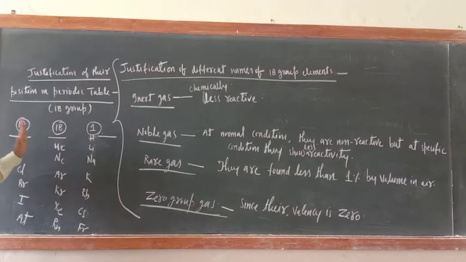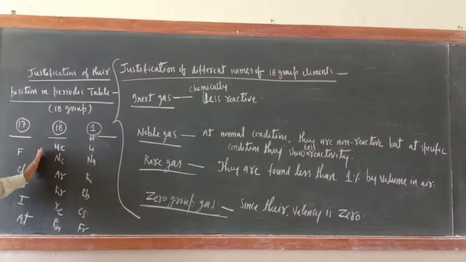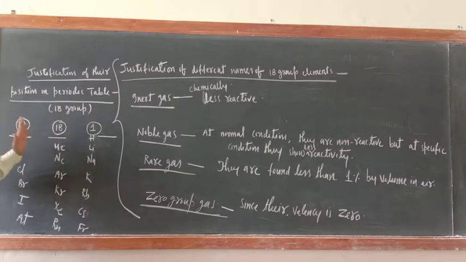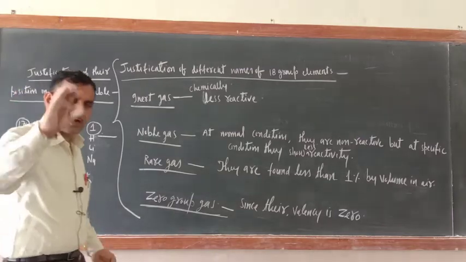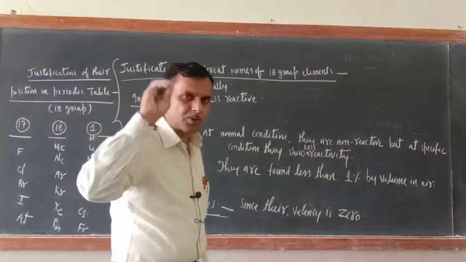That is why, to maintain the uniformity and the basic character of the periodic table, these gases have been placed in the 18th group. We require one such group where all the properties become almost 0.